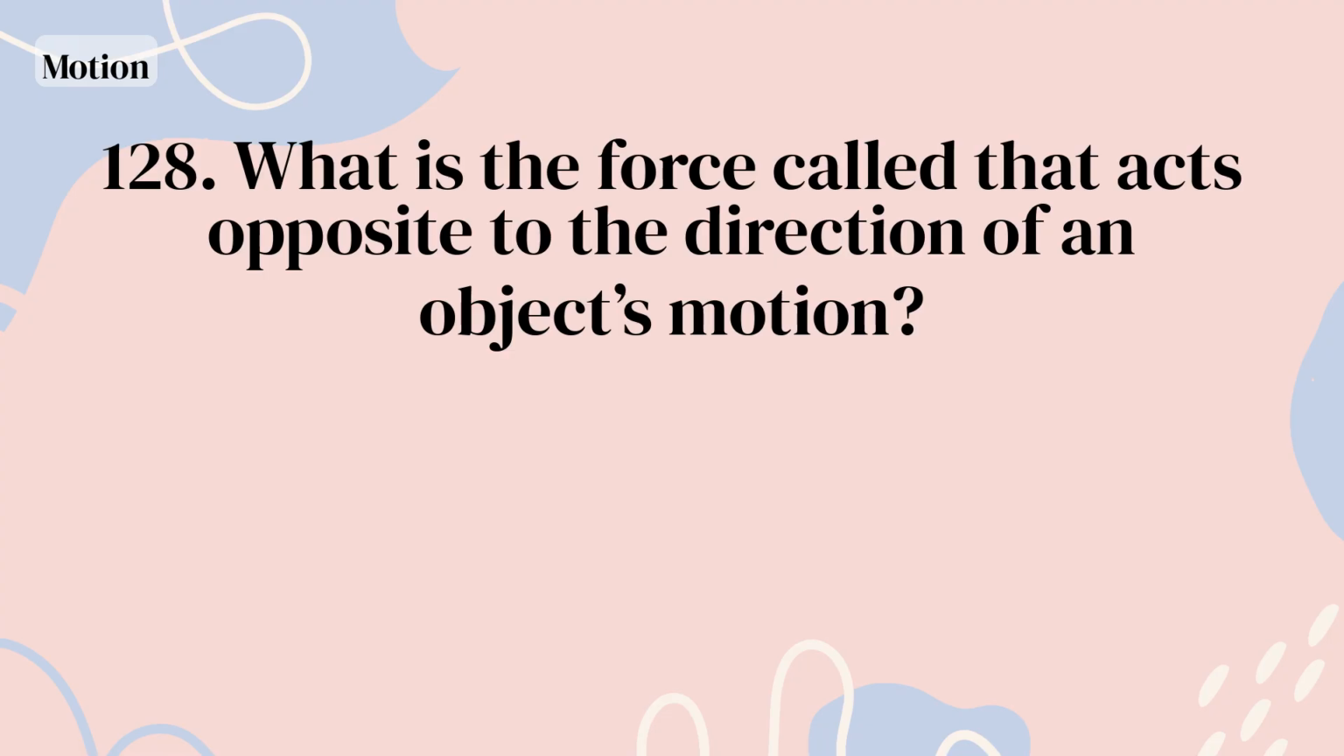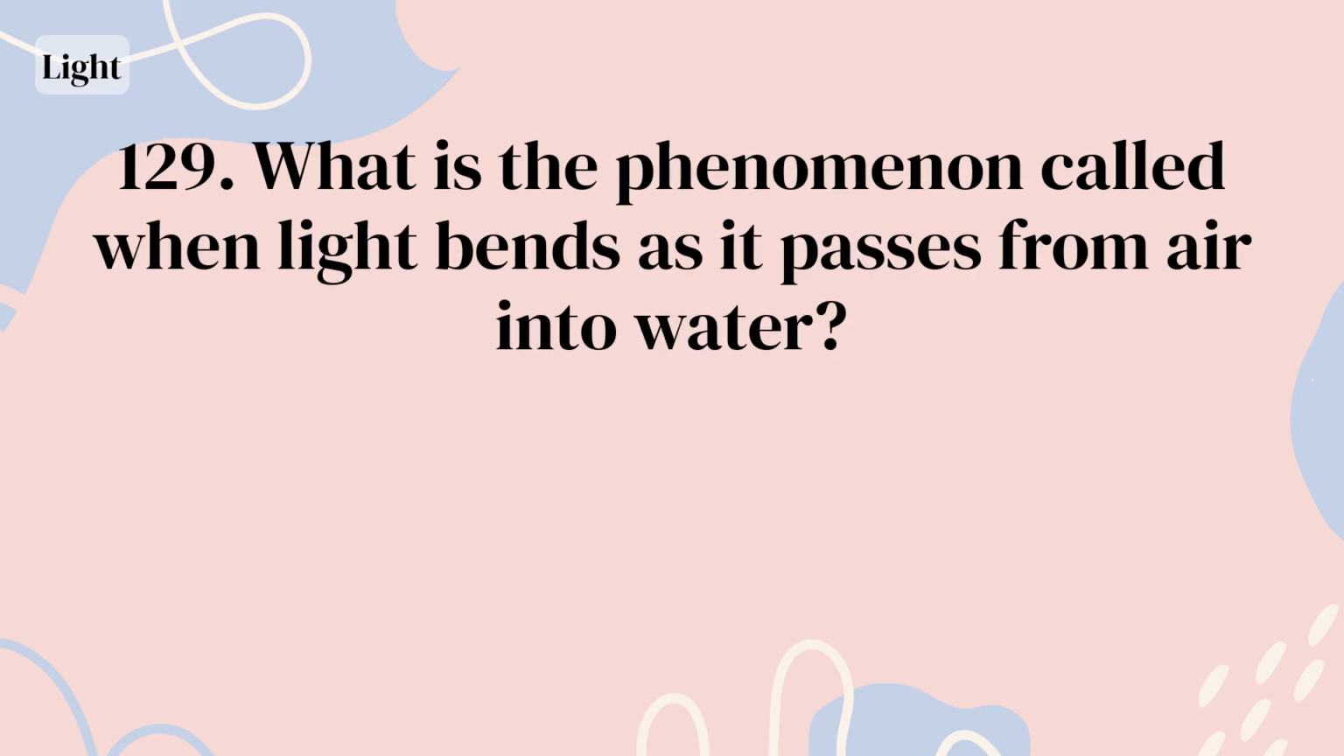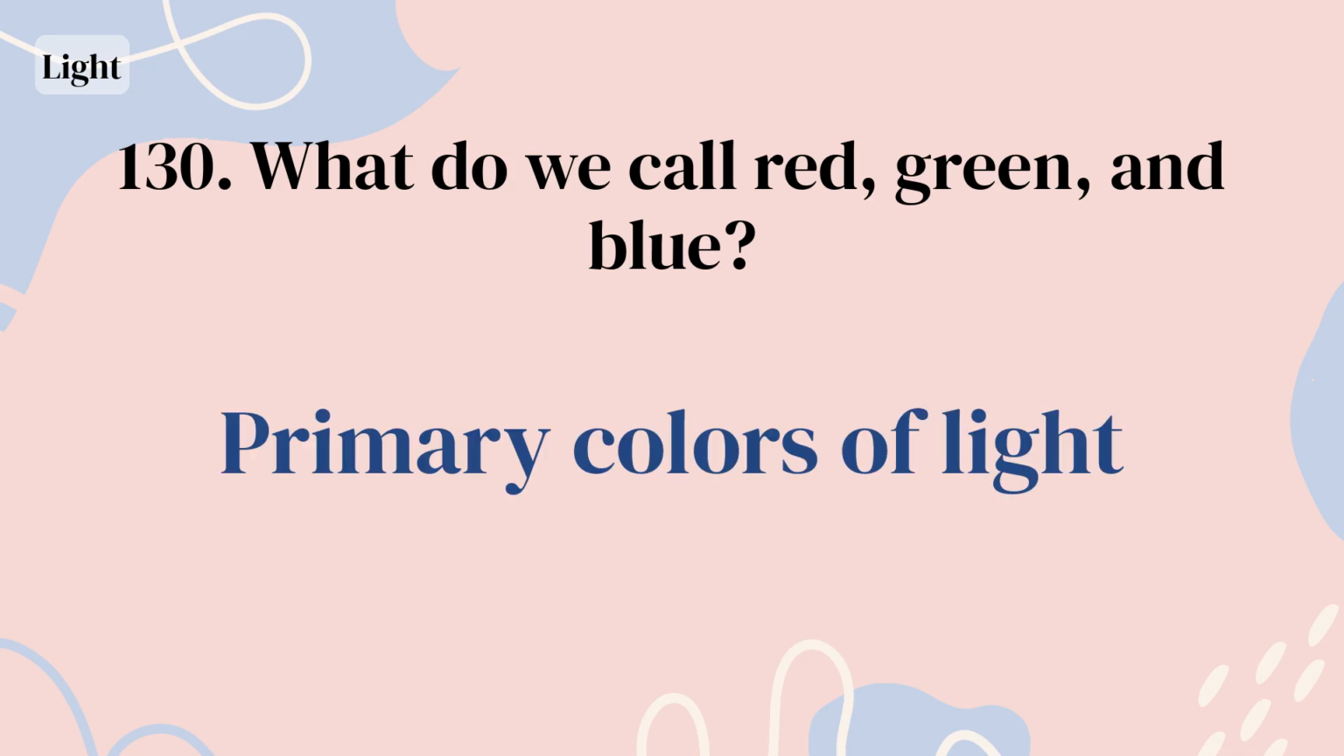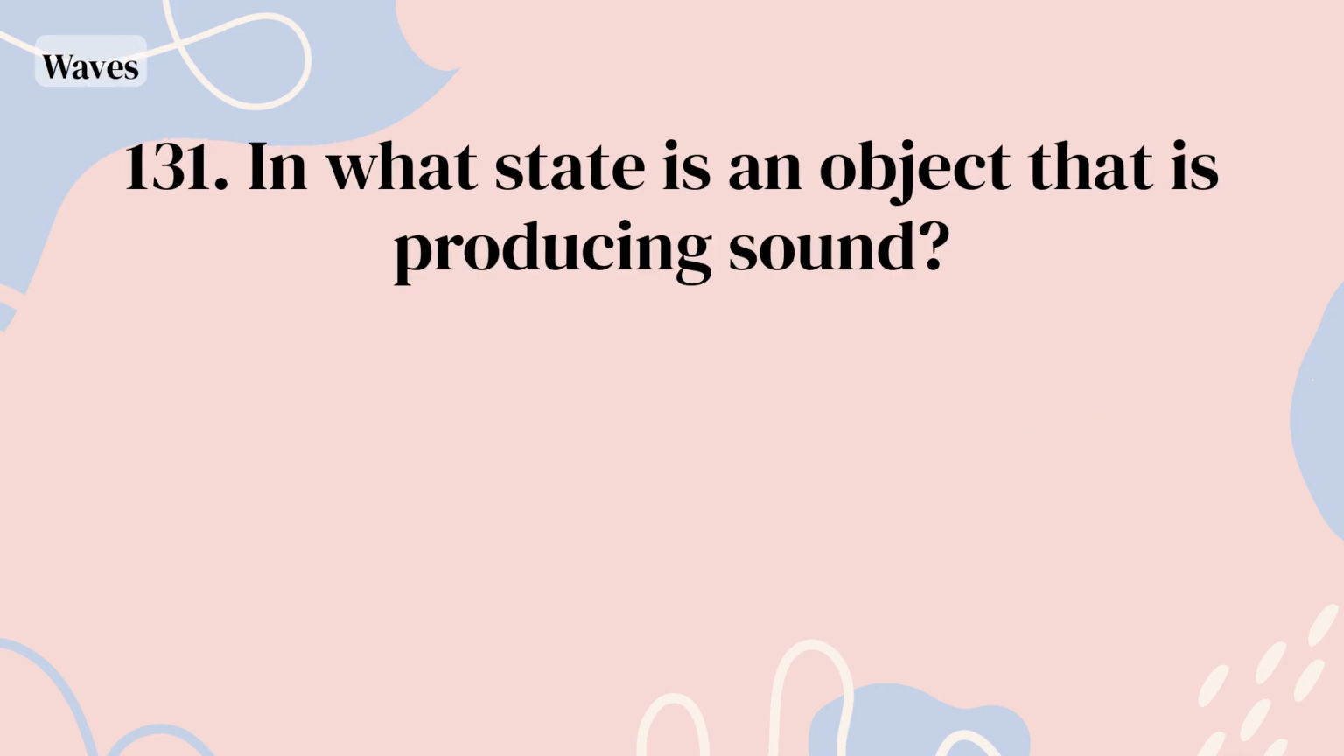What is the force called that acts opposite to the direction of an object's motion? Friction. What is the phenomenon called when light bends as it passes from air into water? Refraction. What do we call red, green, and blue? Primary colors of light. In what state is an object that is producing sound?